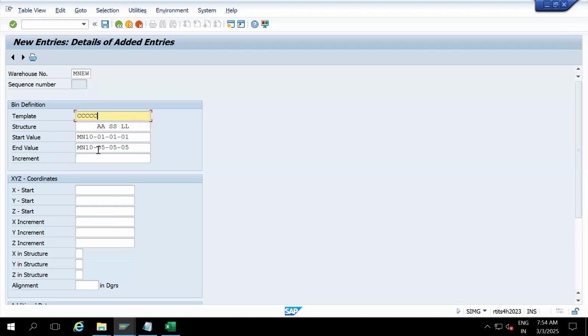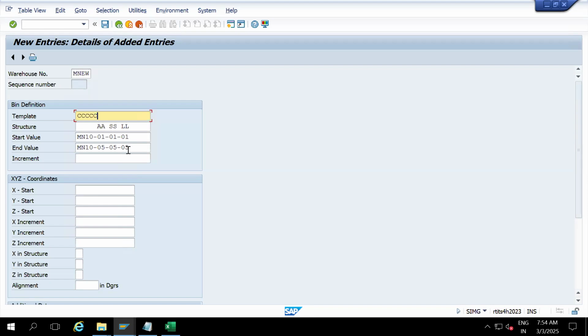This MN10 dash is going to repeat for all the bins. So these are constant values, right? MN10 dash 01, MN10 dash 02, and so on. These 5 characters are going to repeat every time.